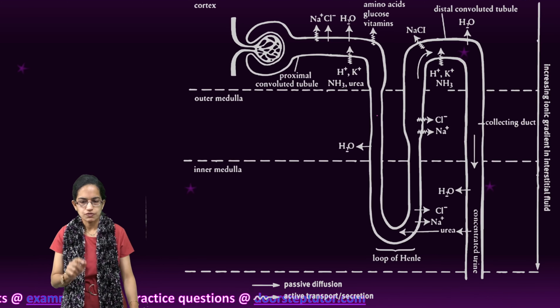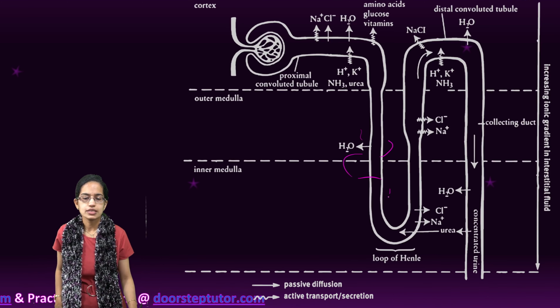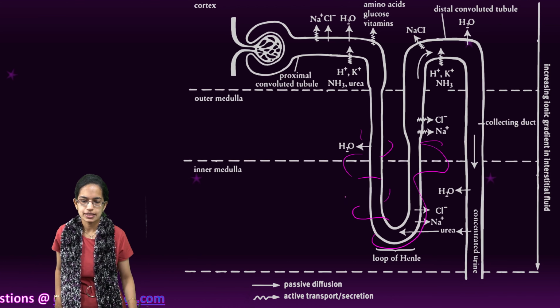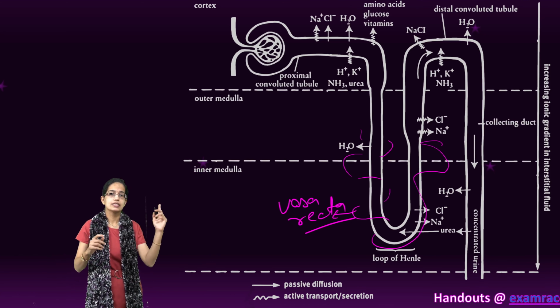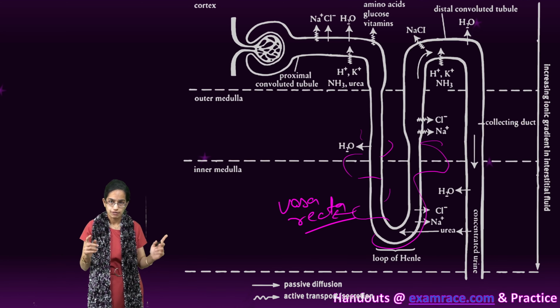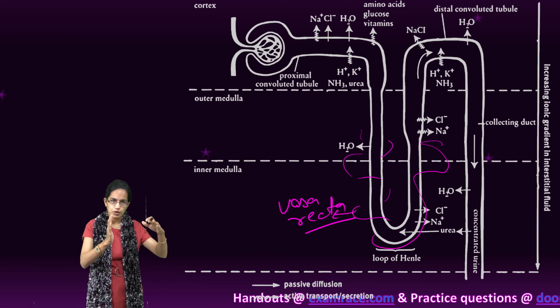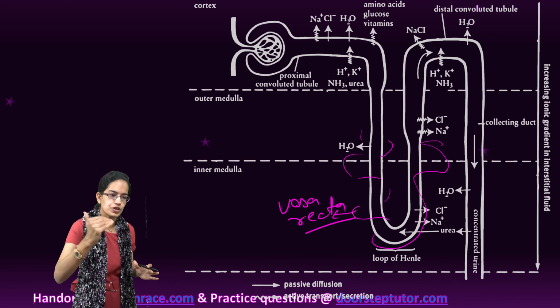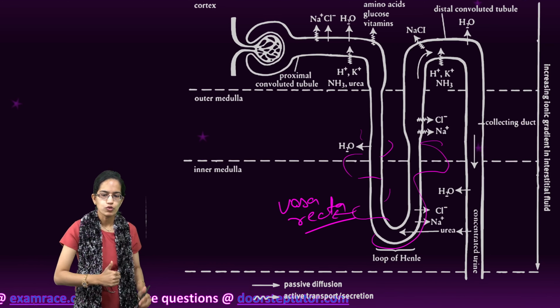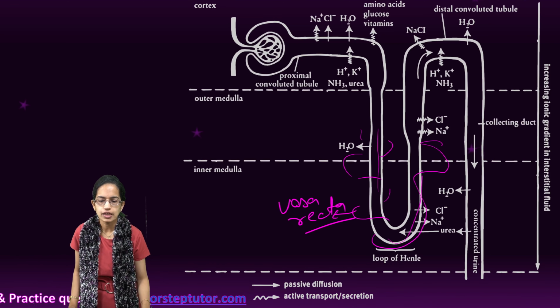This is the structure of the nephron. This nephron is surrounded by the capillaries which are known as vasa recta, as we have studied before. Vasa recta are the capillaries that surround the nephron and specifically the loop of Henle. Now, there is flow of filtrate in the 2 limbs of the loop of Henle and how they differ.